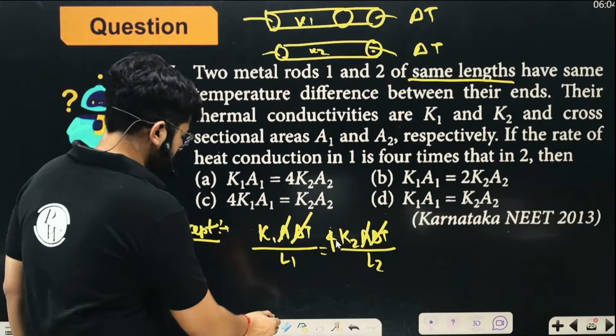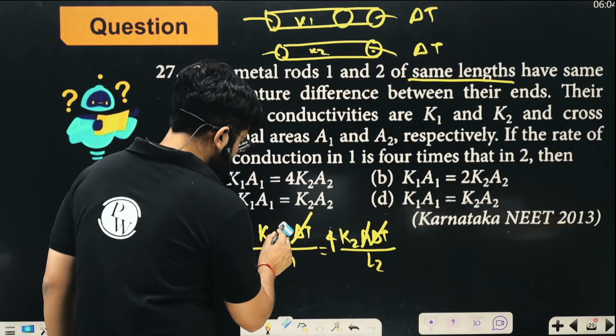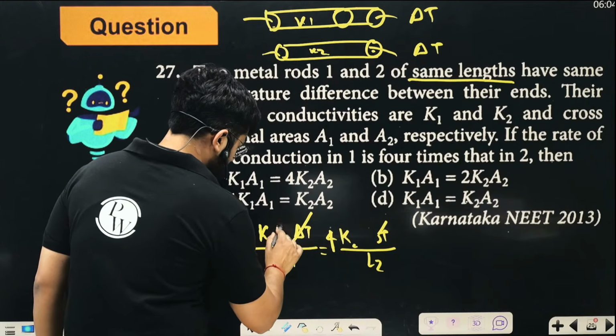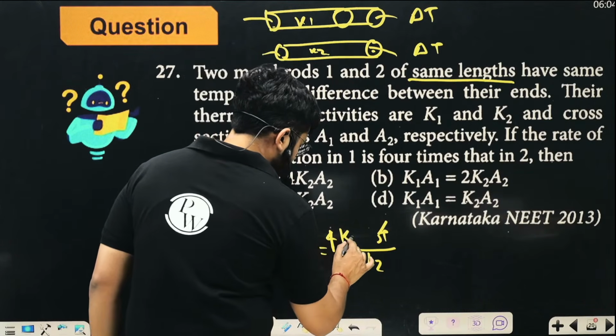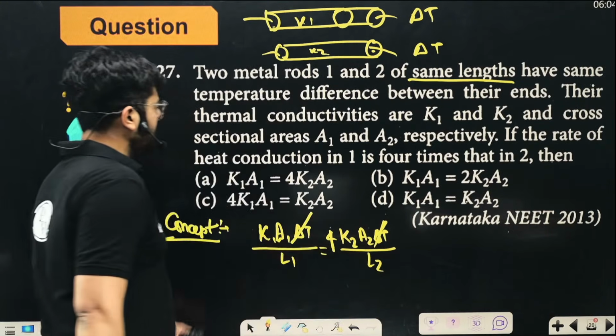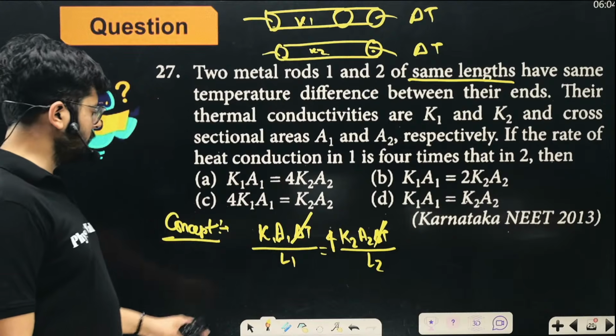Cross-sectional areas are not same, right? It is A1 and it is A2. So now you can say that it is A1 and here it is A2, because cross-sectional areas are not same. That is why you have A2 in the option. So no need to worry about that.